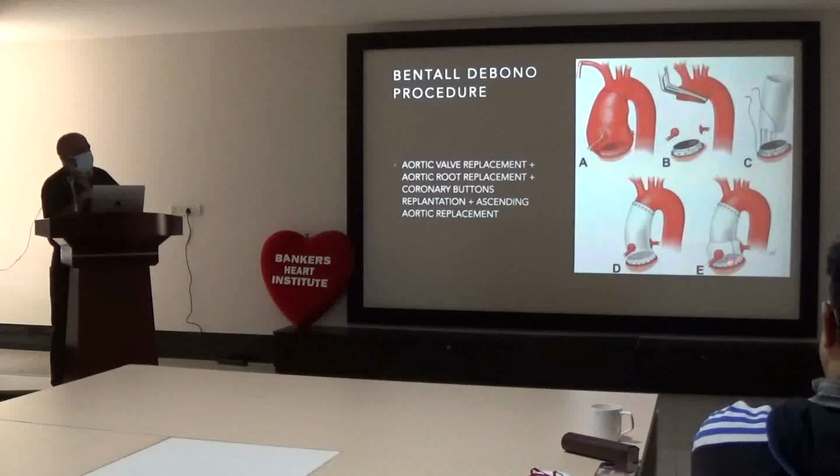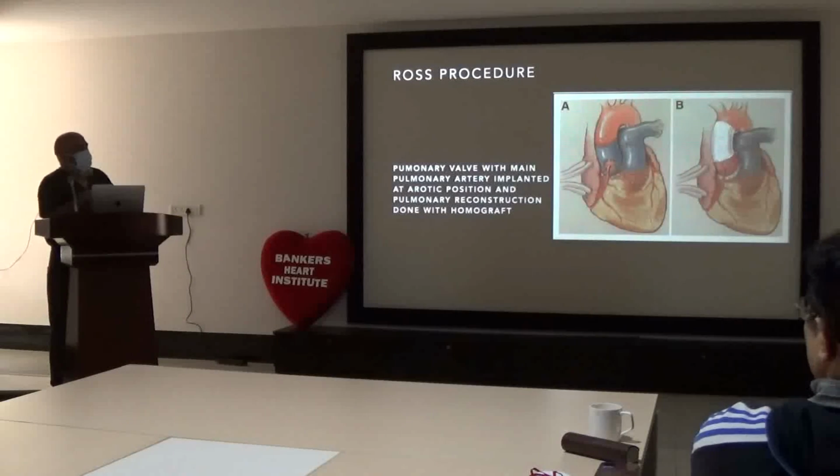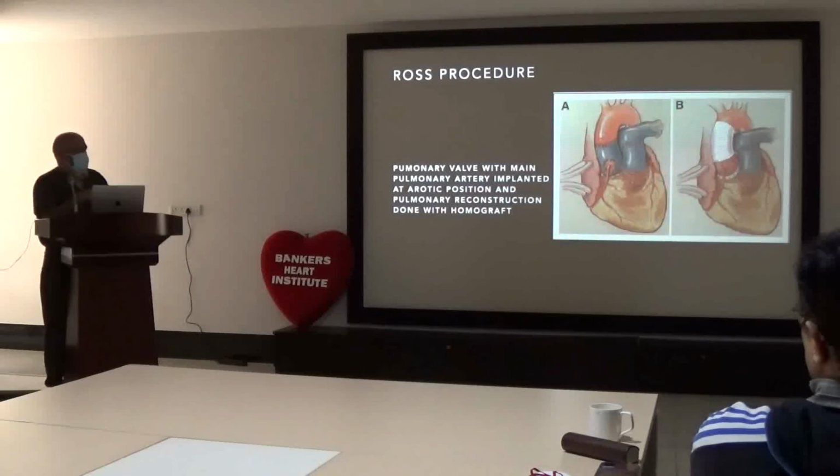Either you can have this type of anatomically corrected bulbous graft, or you can have a straight graft. In India we use this because this is a little cheaper than this. But beautiful grafts are available nowadays in the market. Then comes the Ross procedure.